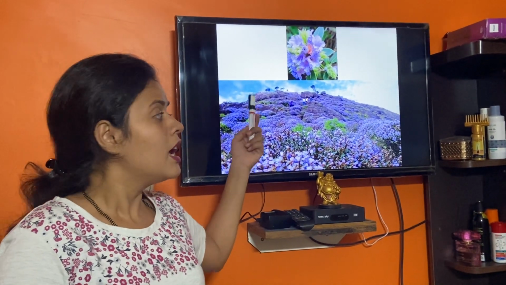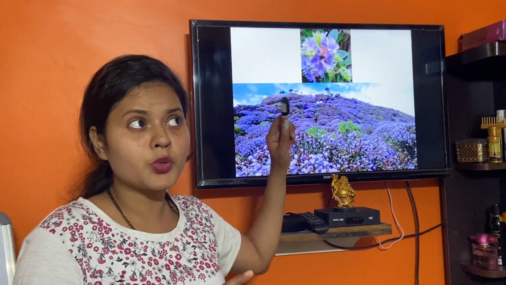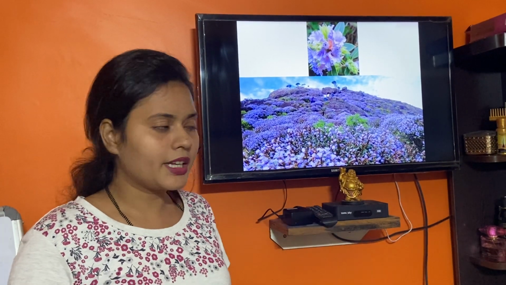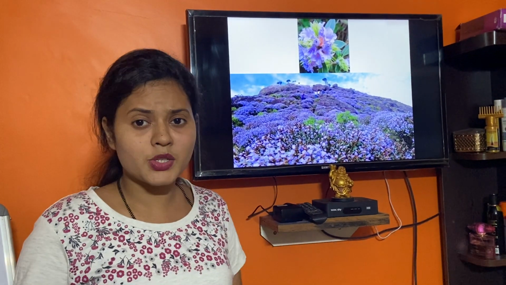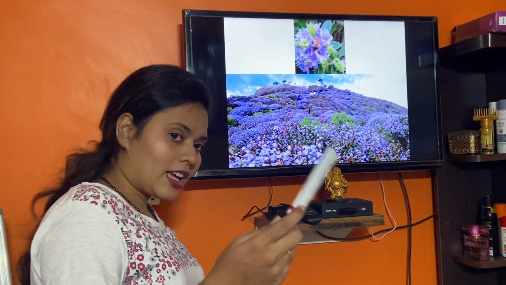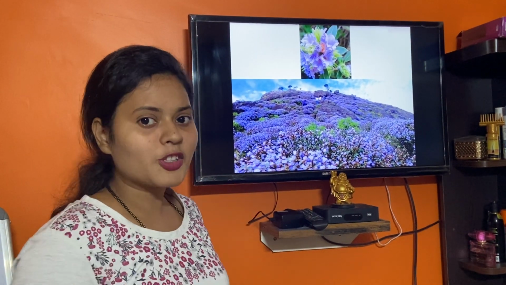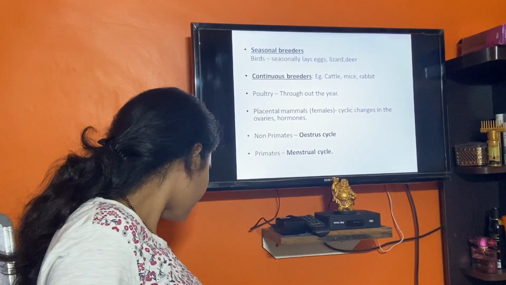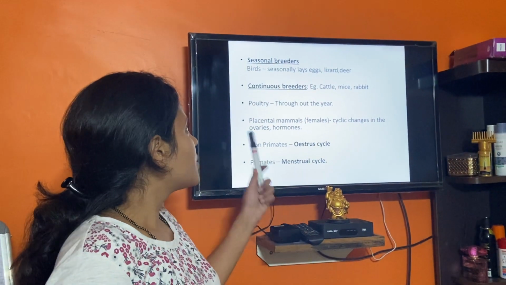Strobilanthes flowers once in 12 years. So after 2006 they must have flowered in 2018, the last time. So let's see the next 12 years. You can count the years, and at that time you can go and visit this particular place to see the Strobilanthes kunthiana. Now, moving to seasonal.